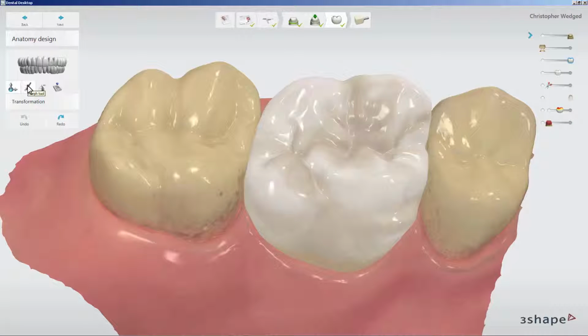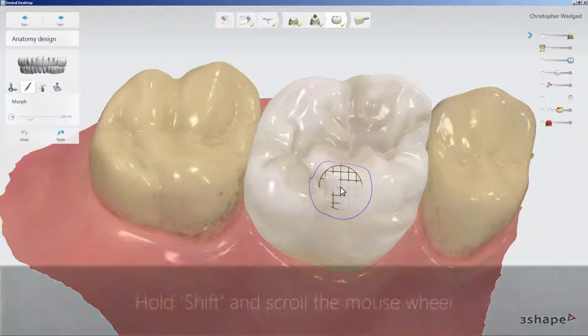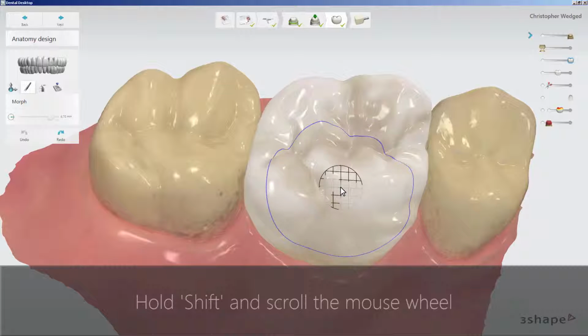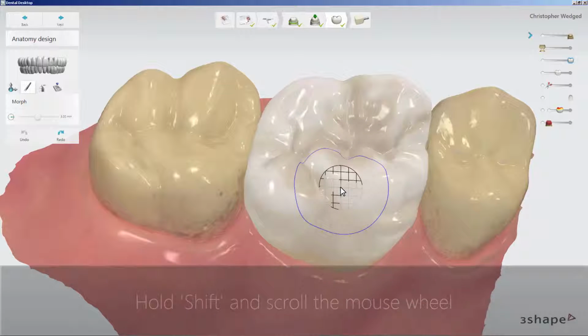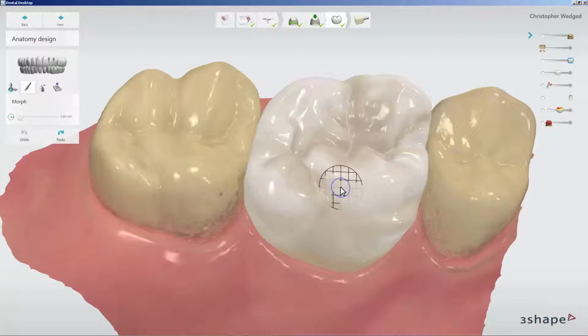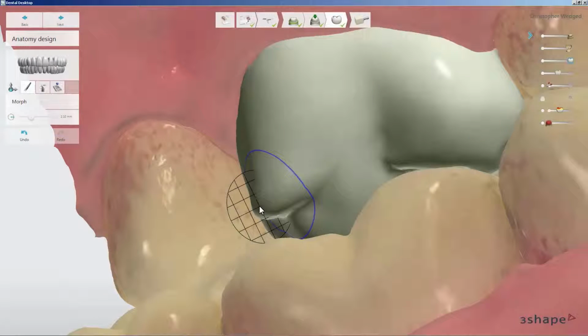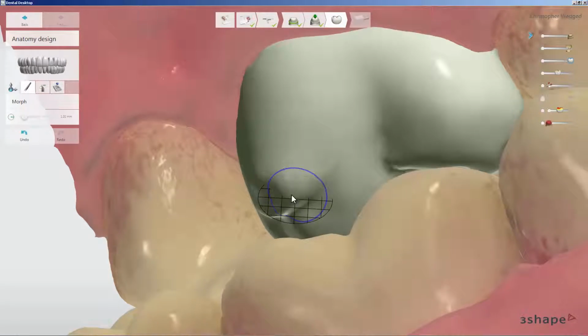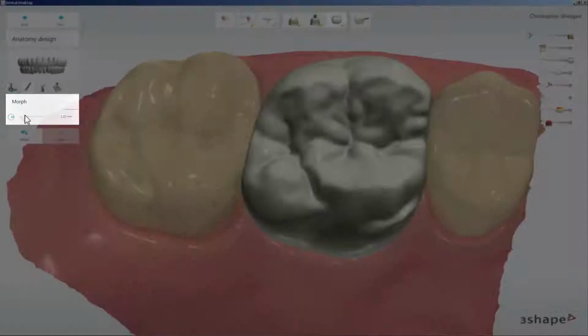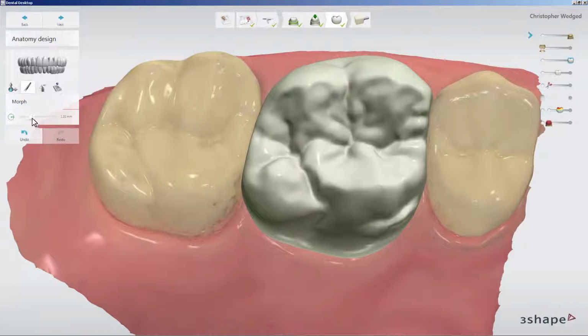Next, you've got the Morph tool. By using it, you can move points on the tooth in the desired direction. Hold Shift and scroll the mouse wheel to change the radius of the affected area. The net around the cursor shows in which direction the morphing is applied. Alternatively, you can also use a slider in the design window to change the radius of the tool.